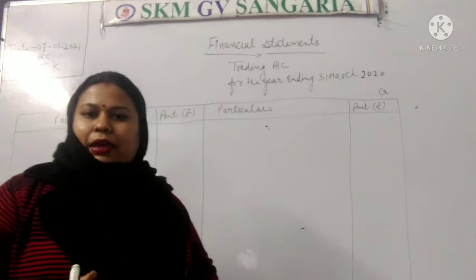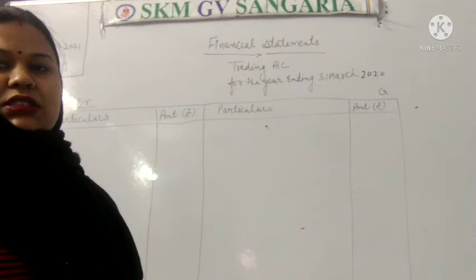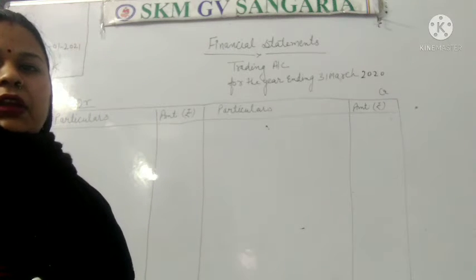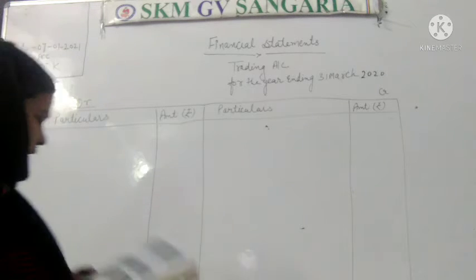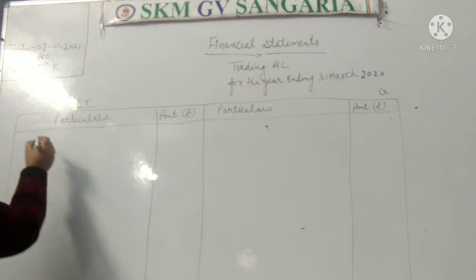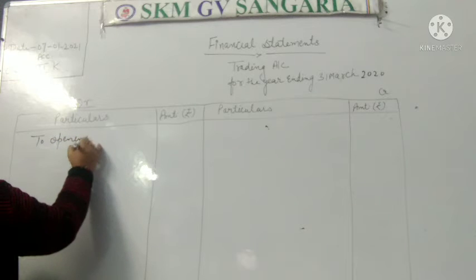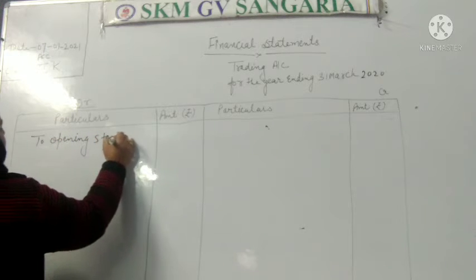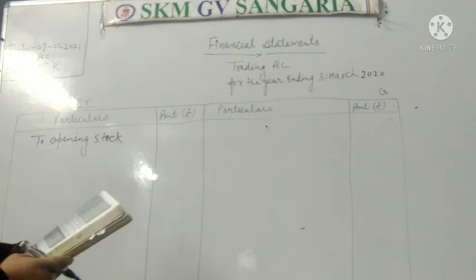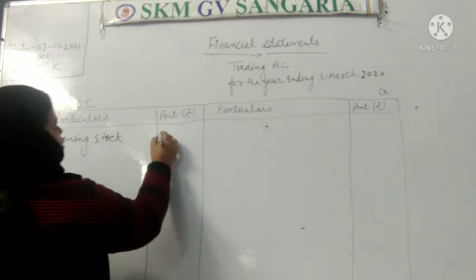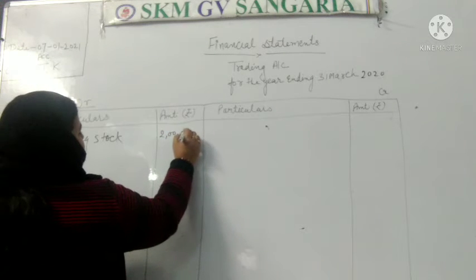From that we will be able to understand which item will be written in the debit or credit side. First is opening stock. Opening stock will be written in the debit side. We will write to opening stock, and the opening stock is given as rupees 2 lakh.